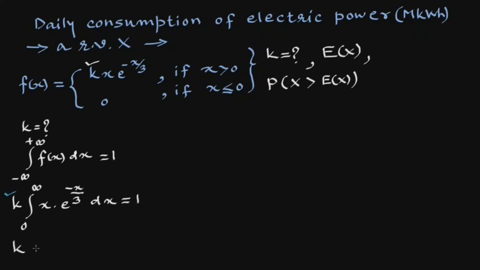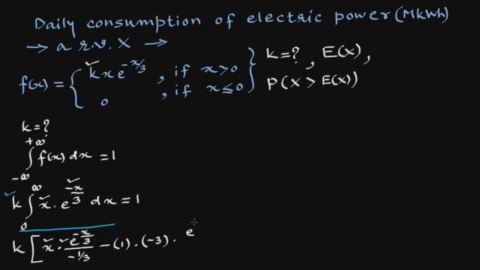So this will be k into, we will solve this integration by parts, which will be first this x into the integral of e raised to minus x upon 3, which is e raised to minus x upon 3 upon the derivative of minus x upon 3, which is minus 1 upon 3, minus the derivative of this x, which is 1, into the integral of e raised to minus x upon 3 upon minus 1 upon 3, which will be minus 3 into the integral of e raised to minus x upon 3, which is e raised to minus x upon 3 upon minus 1 upon 3.